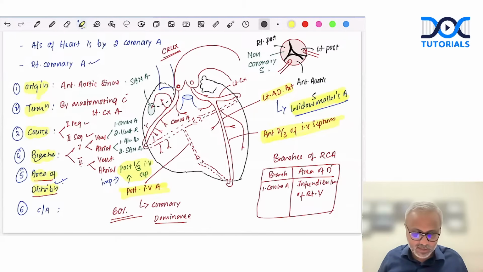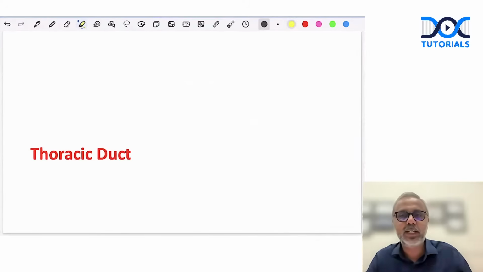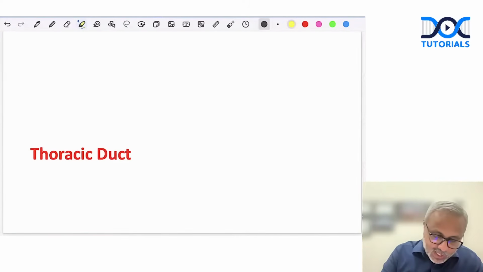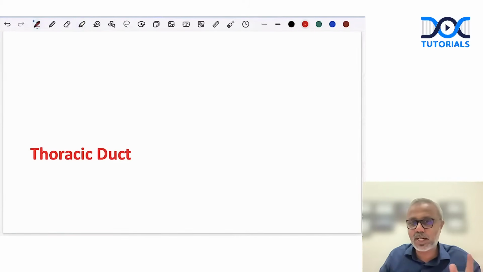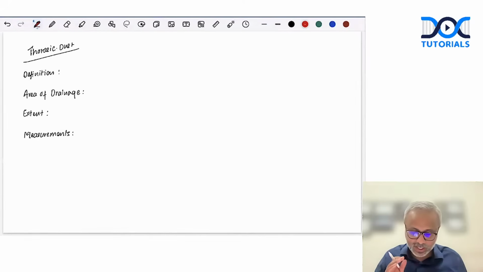Okay? Once we have learned this, let's talk about the thoracic duct. Thoracic duct, occasionally, I think once it was asked in RGHS as a 10-marker question, but it has every potential to be asked as a 10-marker. Done? So let's try to understand about the thoracic duct. This would be the next topic, and this would be the last topic that we will be discussing for the day. Okay? So let's talk about the thoracic duct now.